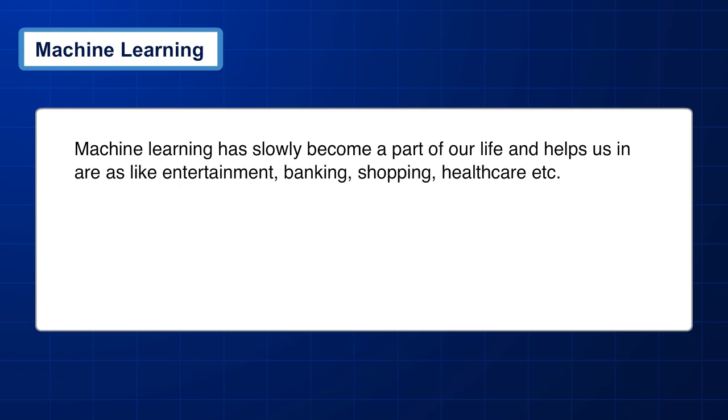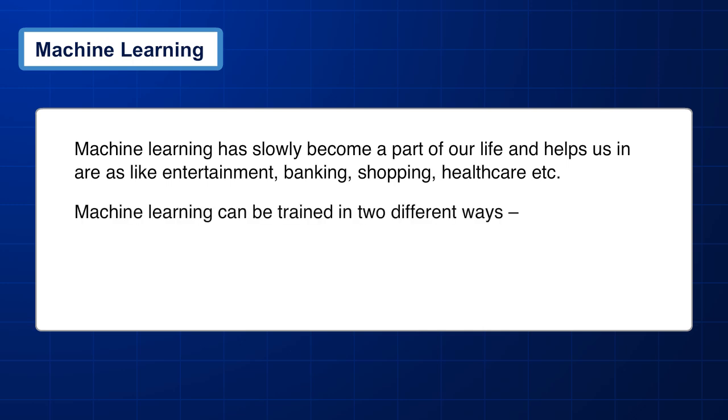Machine learning. Machine learning has slowly become a part of our life and helps us in areas like entertainment, banking, shopping, healthcare, etc. Machine learning can be trained in two different ways: supervised training and unsupervised training.